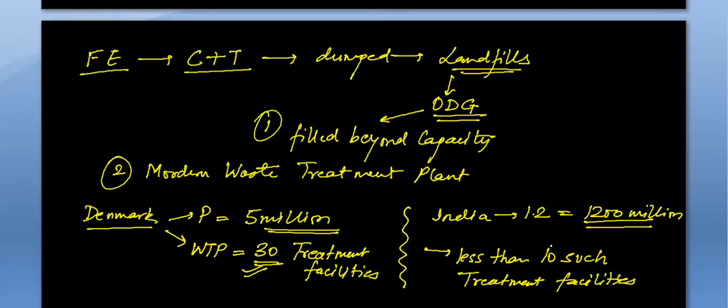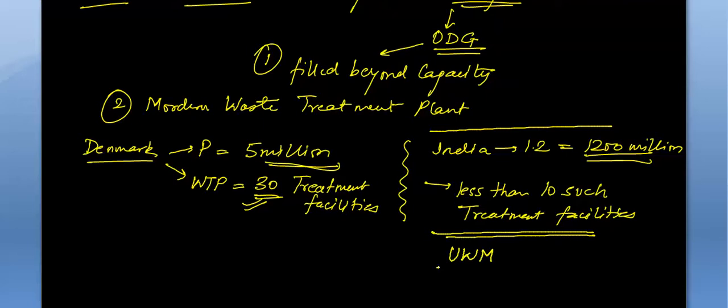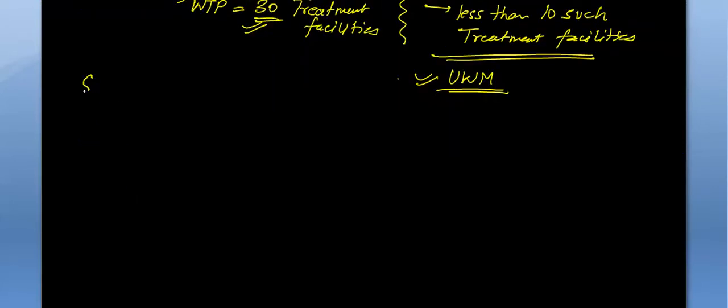And out of these 10, only a few meet the global standards. Not all the 10 are meeting the global standard, only a few of them. So you can see the status of our urban waste management system. We have to improve this. Only by improving this will our Swachh Bharat Abhiyan be a successful abhiyan. So this was all about the solid waste.